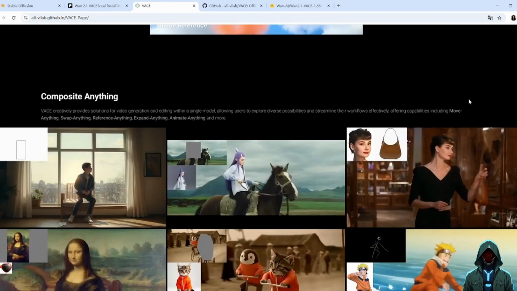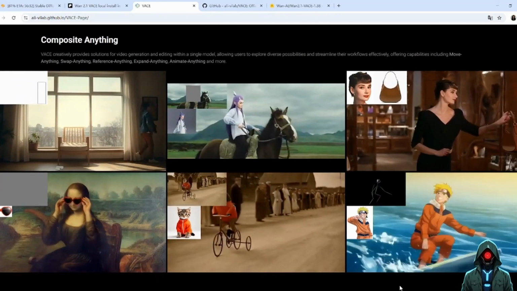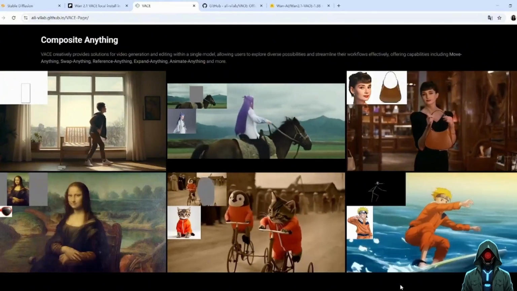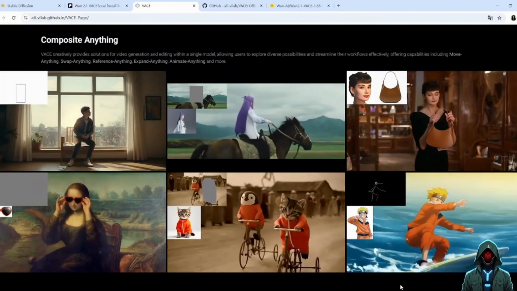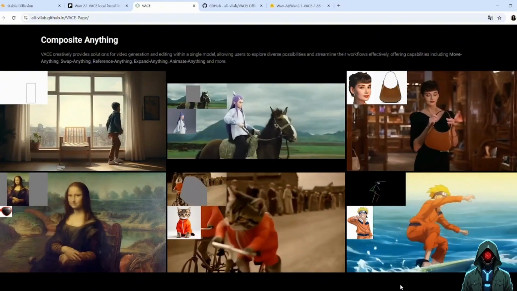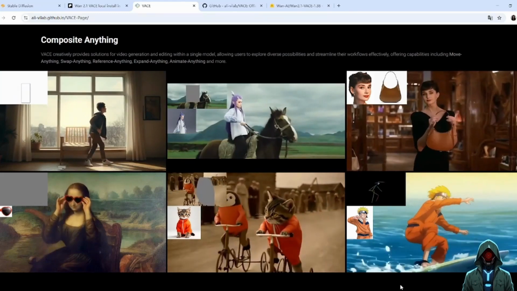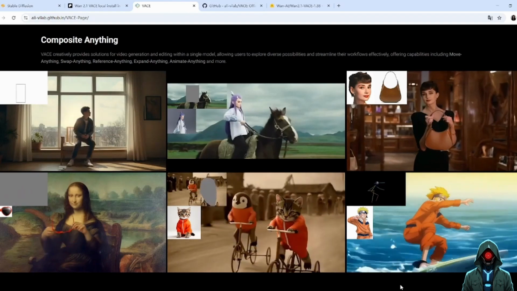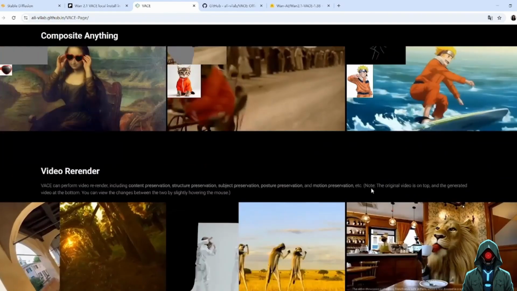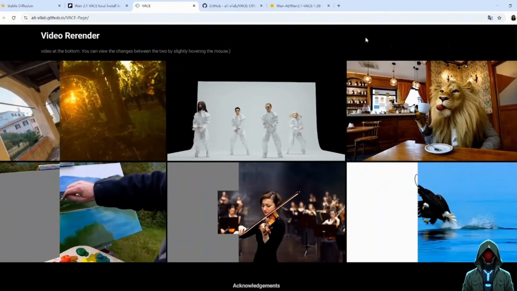VACE has released versions of the 1.3b and 1.4b models, and they are open to everyone to download. The 1.4b model can generate 720p video. However, a graphics card with large video memory is required. The 1.3b model can generate 480p video. No need for a graphics card with large video memory. A medium graphics card can run this model to generate video.